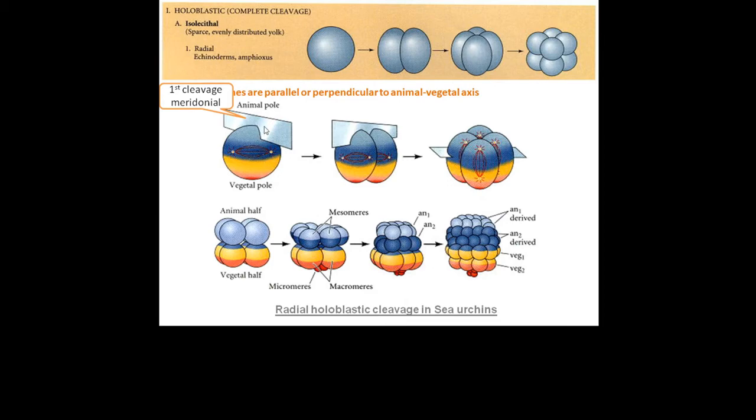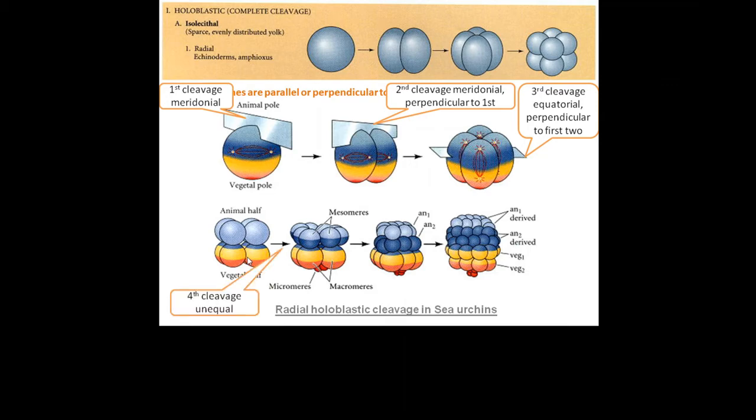Here, the first cleavage is meridional from animal to vegetal pole, complete, giving rise to 2 equally sized blastomeres. The second cleavage is also meridional but perpendicular to the first plane, thus giving rise to 4 equally sized blastomeres. The third cleavage is equatorial and perpendicular to the first two. So it gives rise to 4 equally sized blastomeres at the animal pole and 4 equally sized blastomeres at the vegetal pole. Such kind of cleavage is called radial holoblastic cleavage.